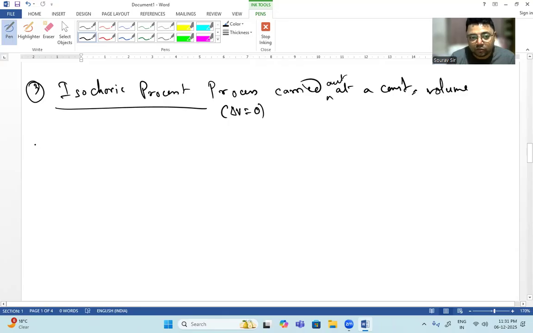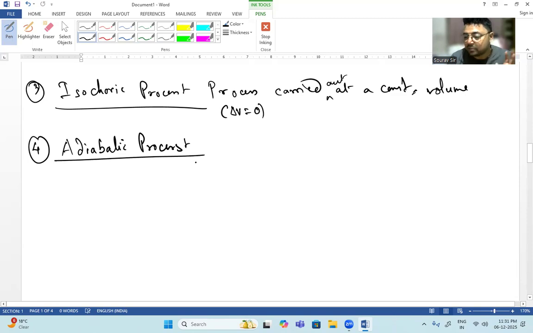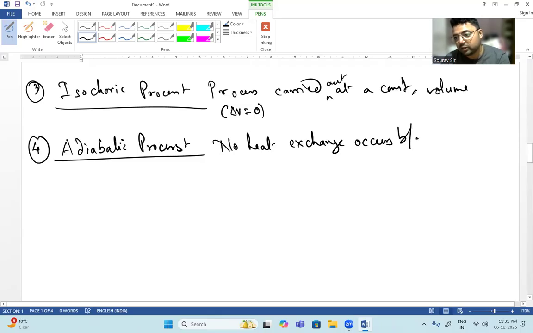Now, the fourth one is the adiabatic process. Most important thing, adiabatic process. In this process, we will say that no heat exchange occurs between the system and the surrounding. No heat exchange occurs between the system and the surrounding.